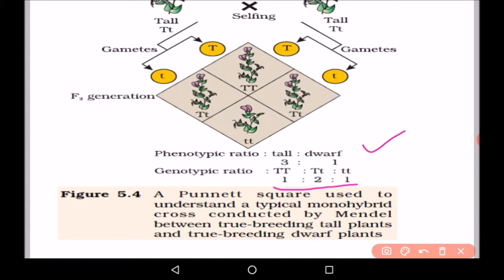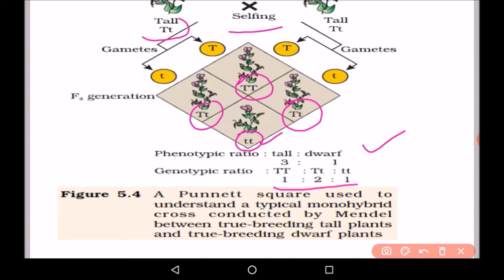In this we can see that this is tall, gametes are capital T small t. In case of it is selfing. Now we are getting different pairs of gametes, capital T capital T, capital T small t, small t small t, and capital T small t. Now in this Punnett square we can see that 3 plants are tall because 3 are having the dominant capital T, and 1 is having the recessive character, so this is the dwarf plant. So out of 4 plants, 3 plants were tall and 1 is dwarf.